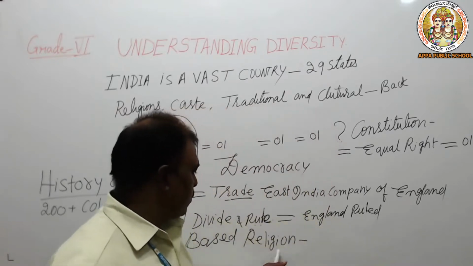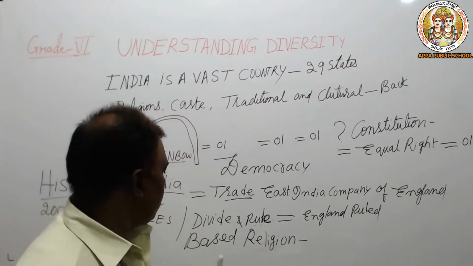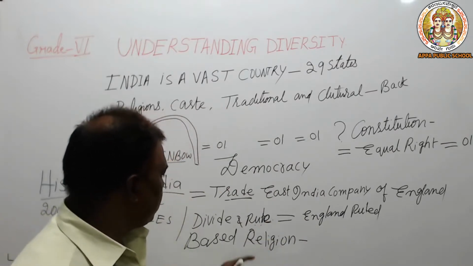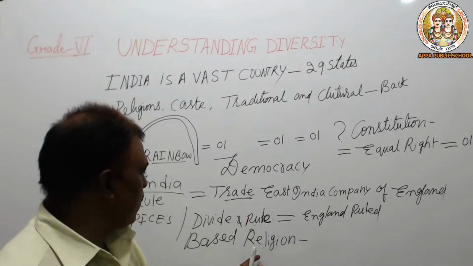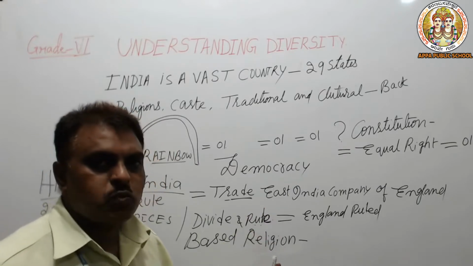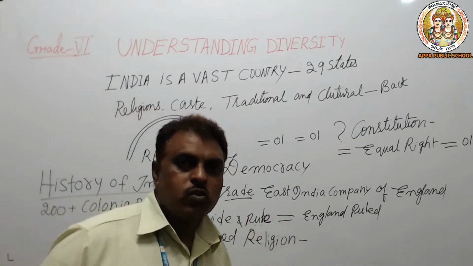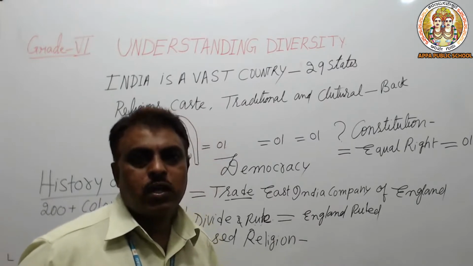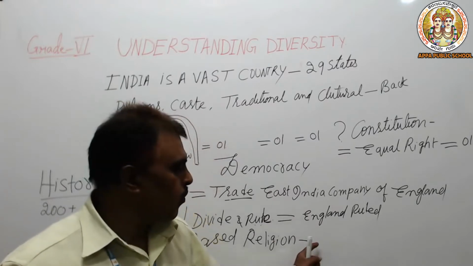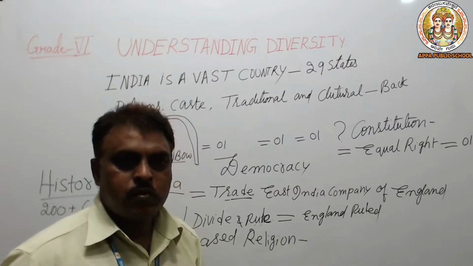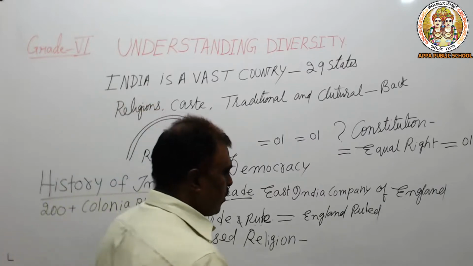Unfortunately, the situation went in such a way that it became compulsory to separate on the basis of religion, and the people belonging to the Muslim or Islam category had to separate. This happened exactly in 1945.